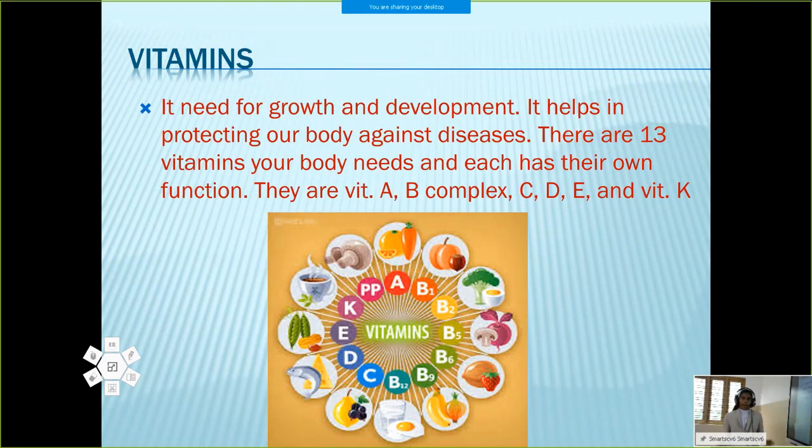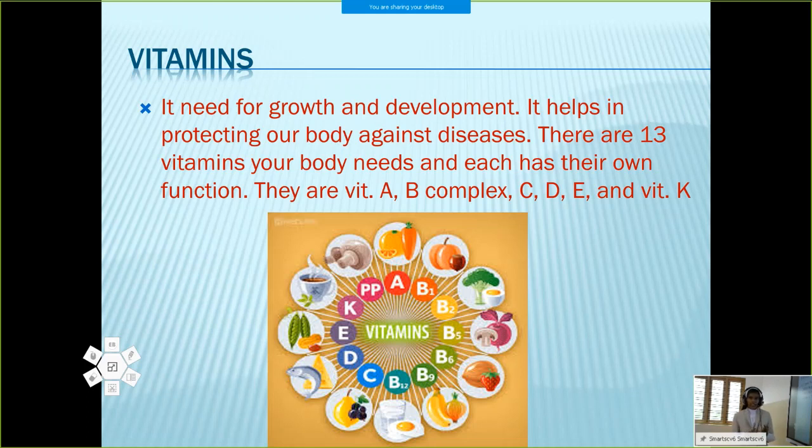Now we discussed about the macronutrients. Now we are going to micronutrients. Why is it called the micronutrients? Because it is needed in small amount by the body. That is why it is called the micronutrients. What are the micronutrients? Which are they?